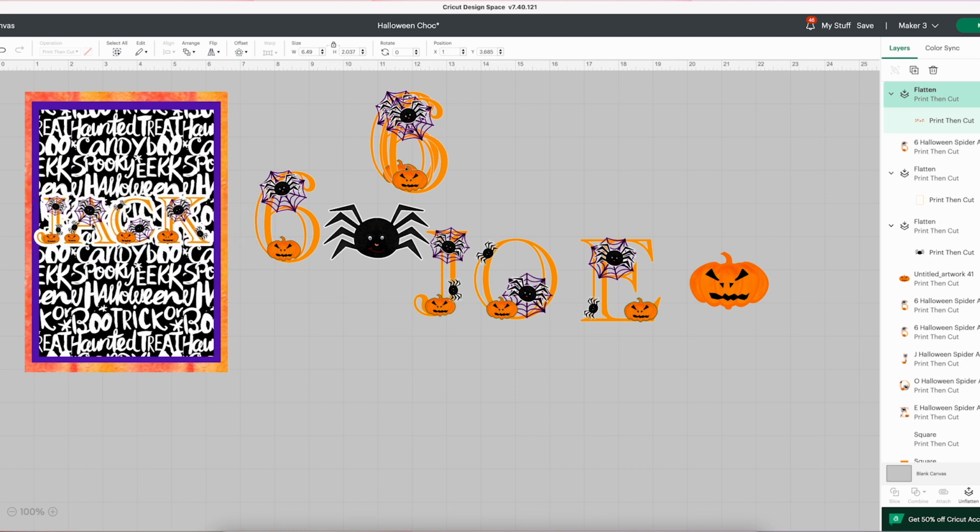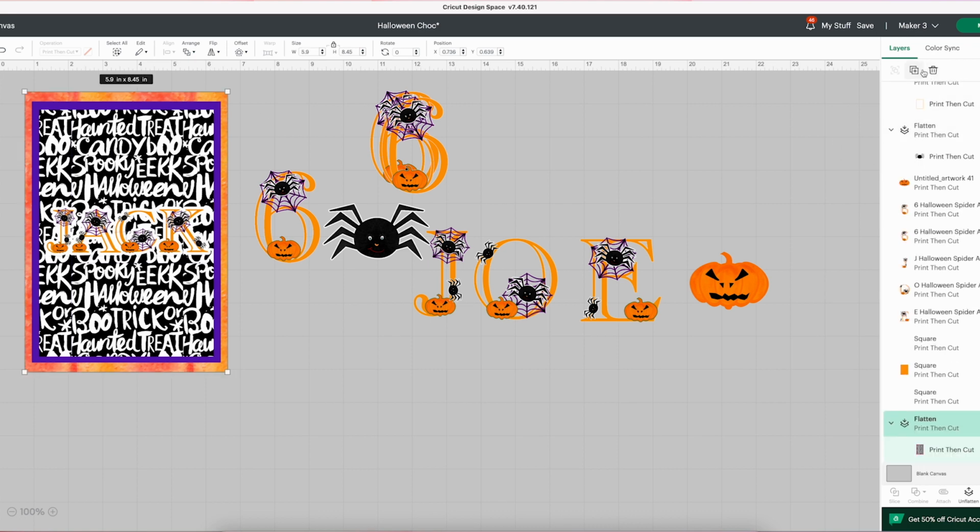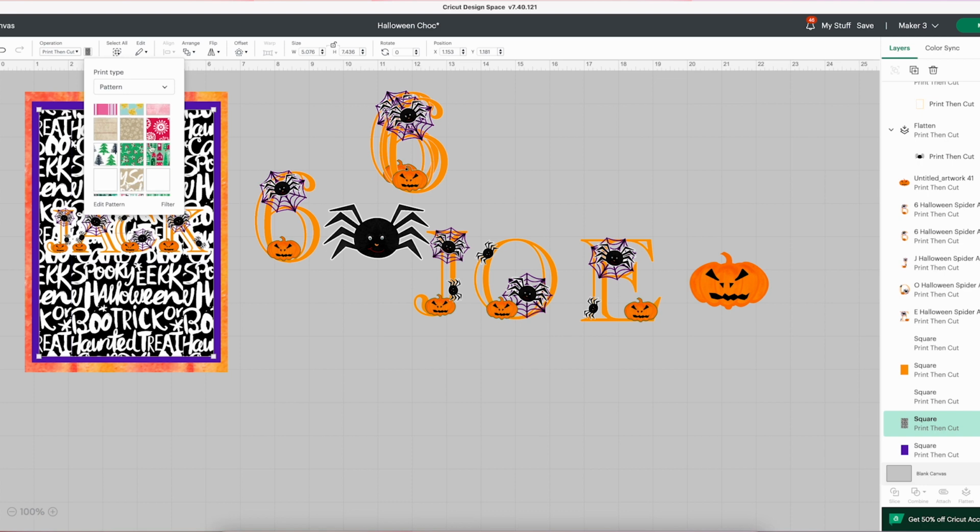So I'm going to pop that onto my wrapper, and what you've got to think about now is where it's going to be on the wrapper when the wrapper wraps around your chocolate or your candy bar. And you want it sort of central, so when it wraps round, it looks good. I'm just not sure about this pattern, so I'm going to change it. So you can do that. I'm just going to unflatten it, and then I'm going to go through and find another Halloween style pattern.